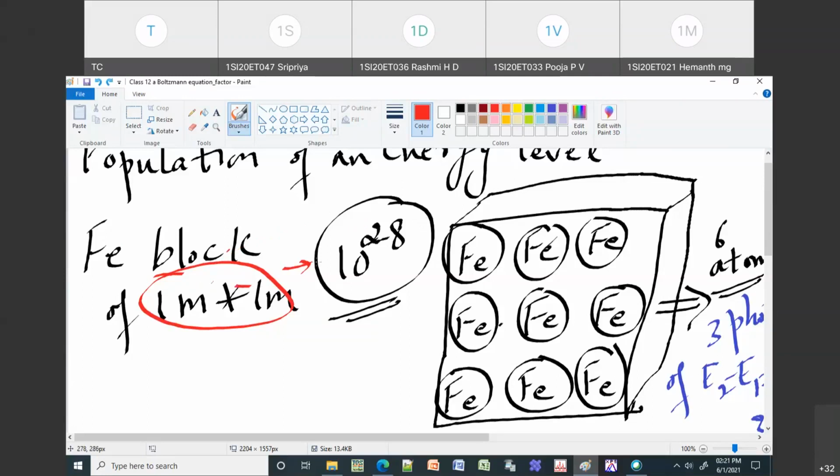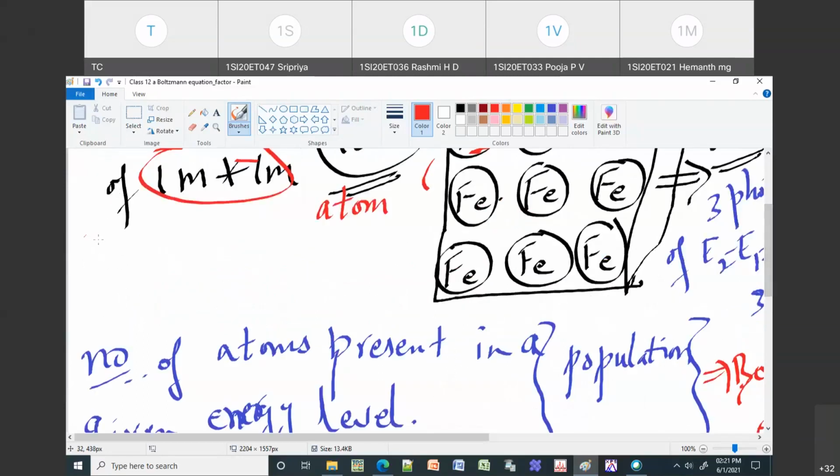How do you represent it in a block? This is your first iron atom, second iron atom, third iron atom. Each circle is an atom. This is for iron. If it is something like copper, you just put copper, and it becomes a copper metal. In the same way, if it is a salt like NaCl, there is Na here, Cl here, Na here, again Cl. This is the structure of NaCl.